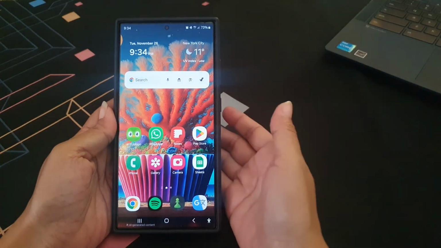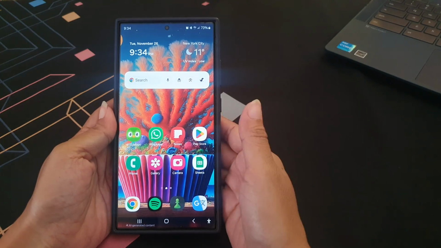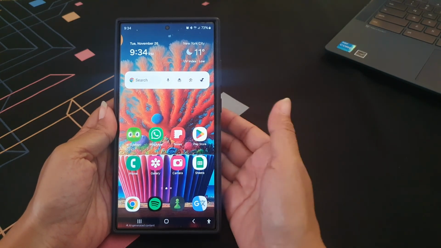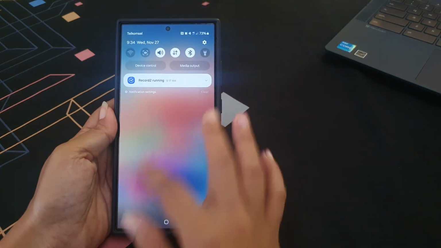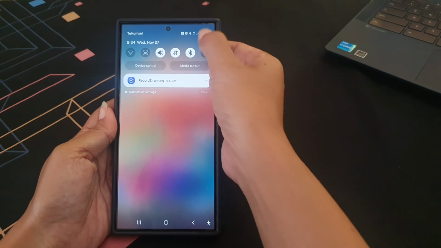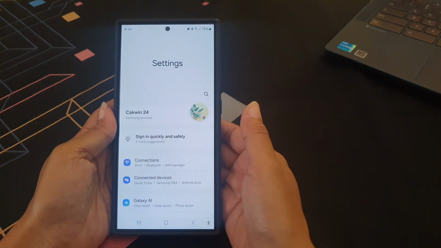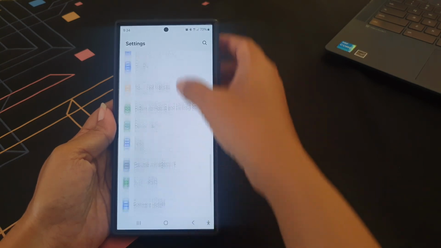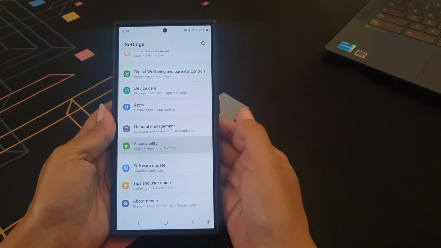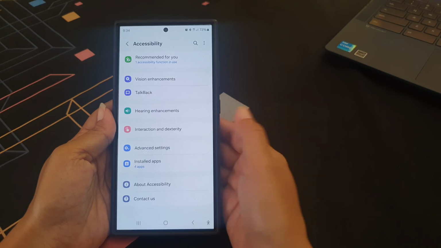To get asked before the live caption feature captions ongoing calls on Samsung Galaxy S24 Ultra, swipe down to the top of the screen and then tap the settings icon. Scroll down the screen to find accessibility. Tap accessibility and then tap hearing enhancement.